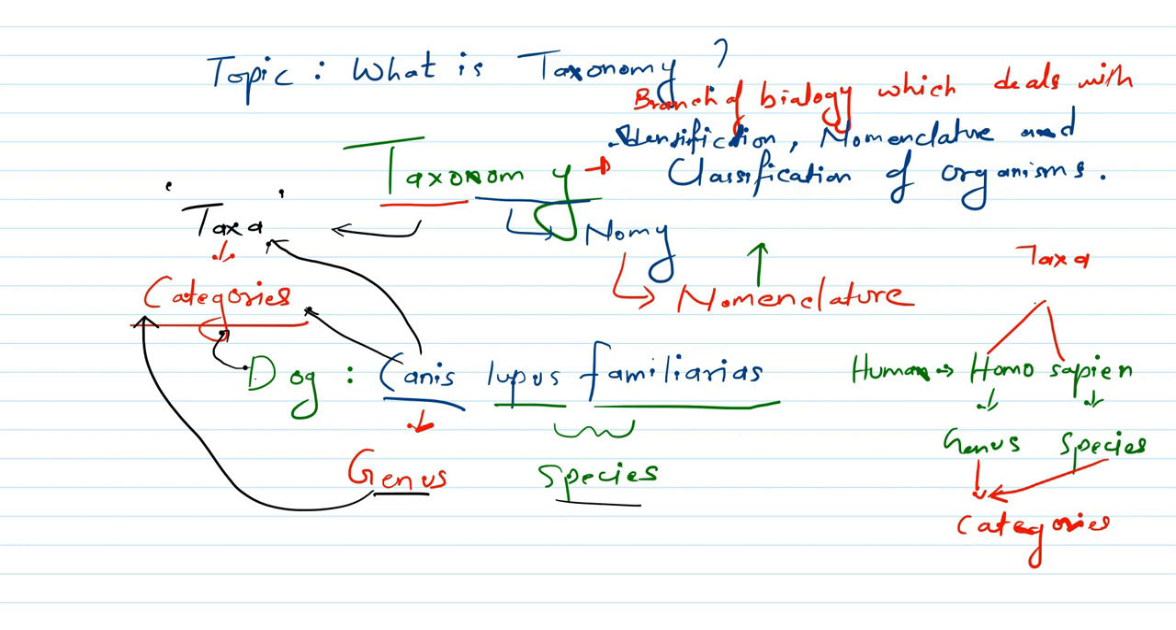So I hope you have understood today's part of what exactly taxonomy is. In my next video, we will also discuss what taxonomic hierarchy is. In that we will get into the details of how these categories, which today we discussed, like genus, species, family, are arranged. There is a particular method, so you will understand this method in my next video.